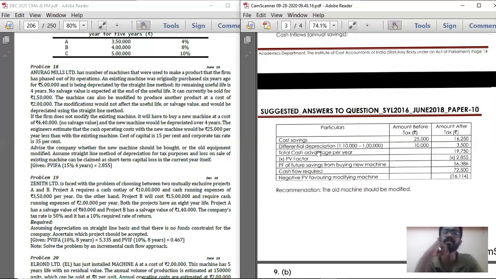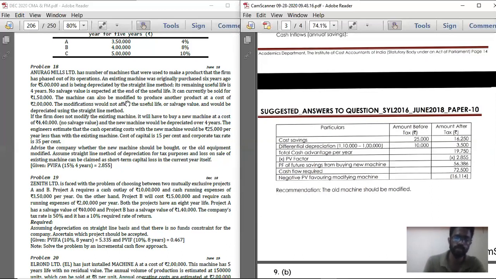Below that, add difference in depreciation. Understand this difference in depreciation. If you are going with the old machinery, how much is your total machinery value? Existing value 2 lakhs, that is 5 lakh minus 3 lakh. Upon that, you are spending 2 lakh rupees again for the modification.